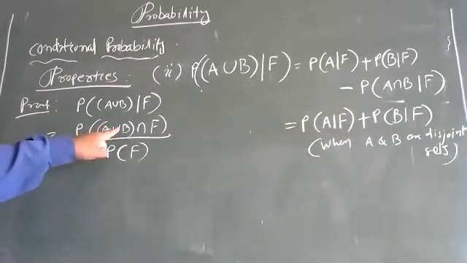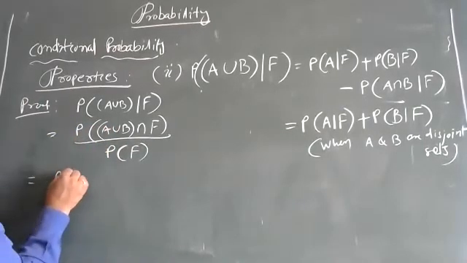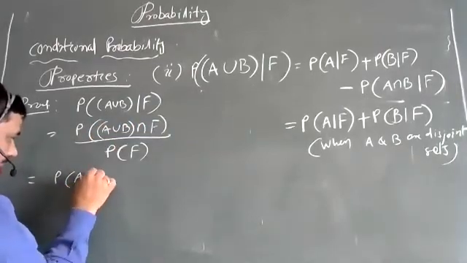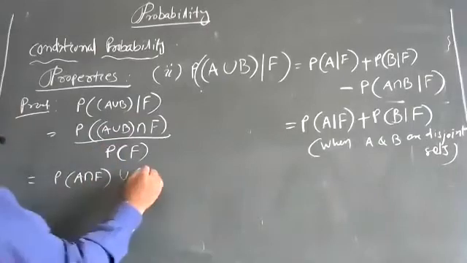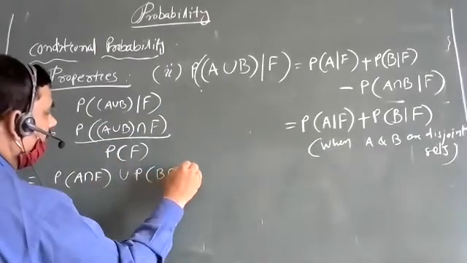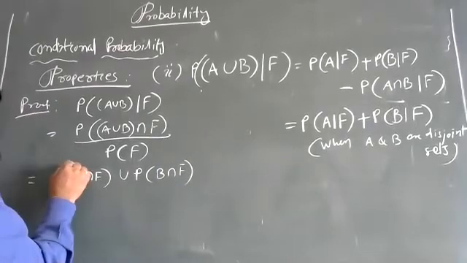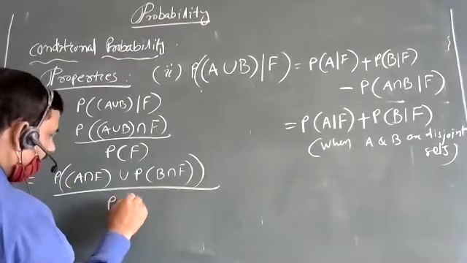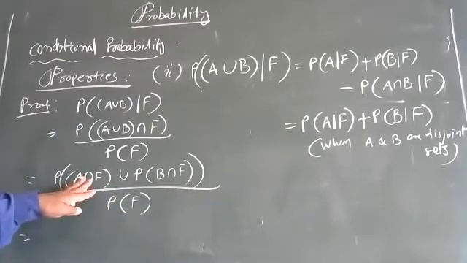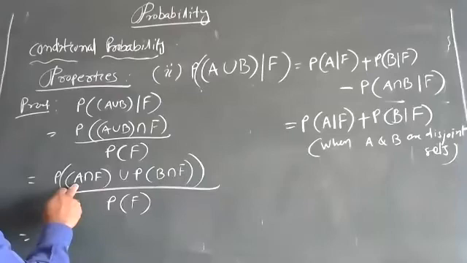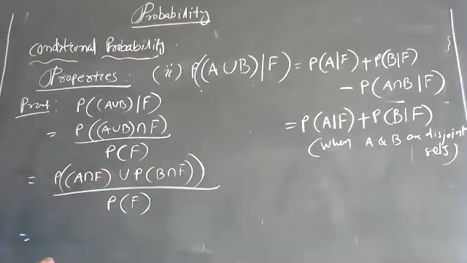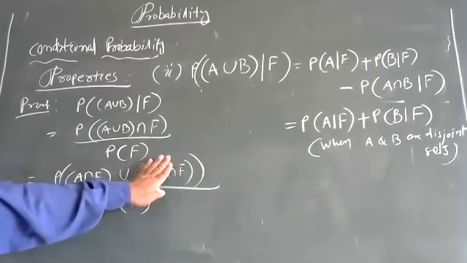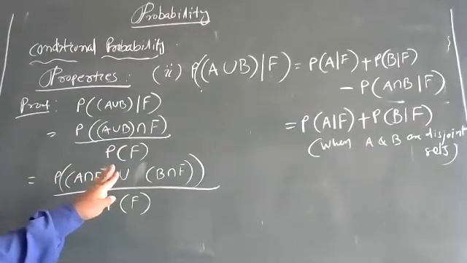Now here we will use the distributive law. P of A intersection F union B intersection F, whole by P of F. Again, here that law of union: suppose this is A, this is B, A union B is equal to A plus B minus A intersection B. Same.